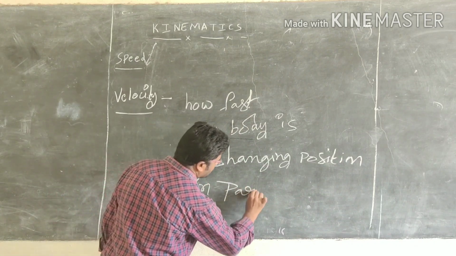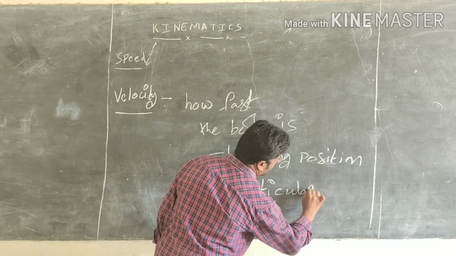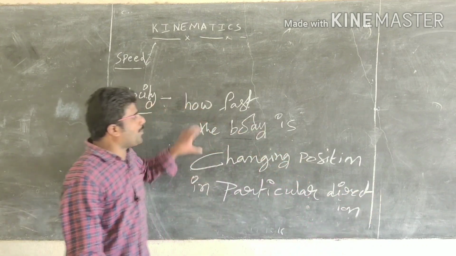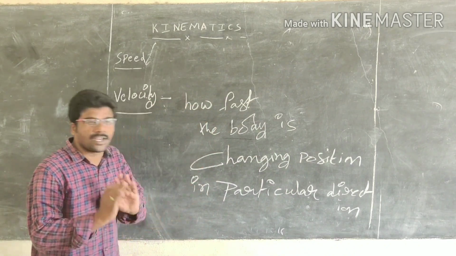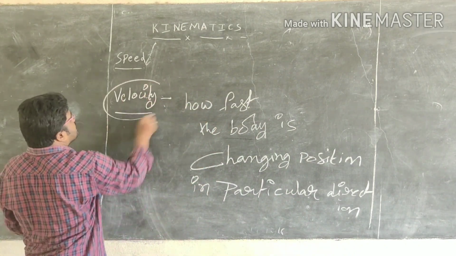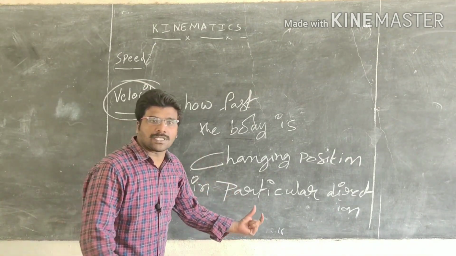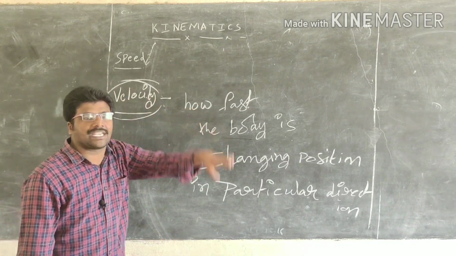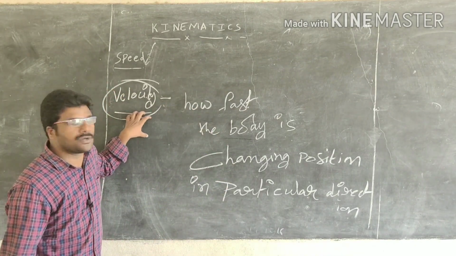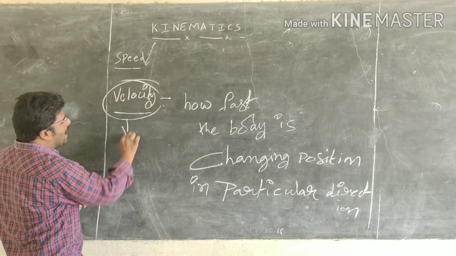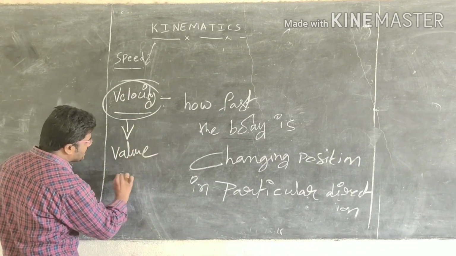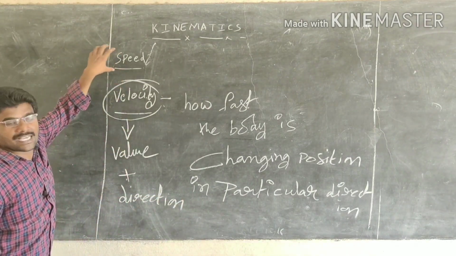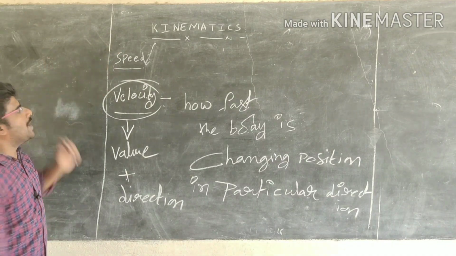This is important. That means velocity gives how fast the body is changing its position, and at the same time in what direction. So it gives value plus direction, whereas speed gives only value.